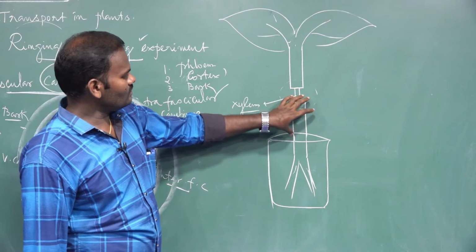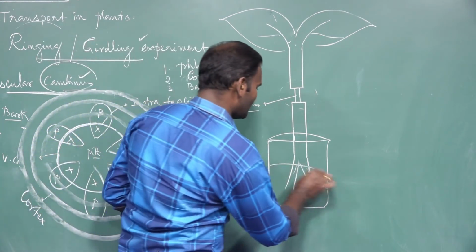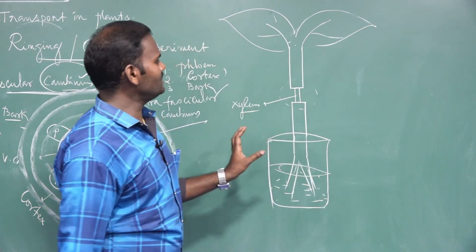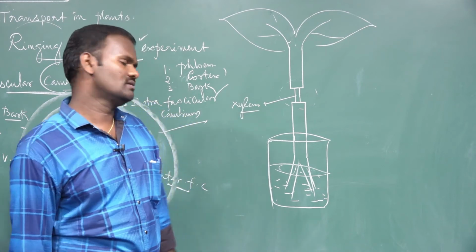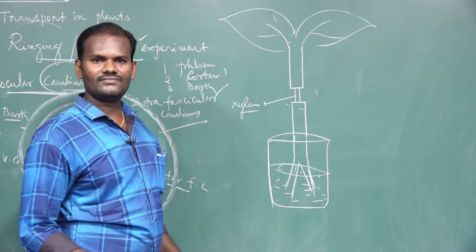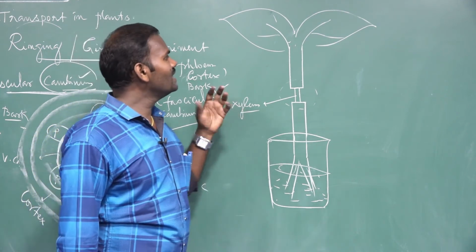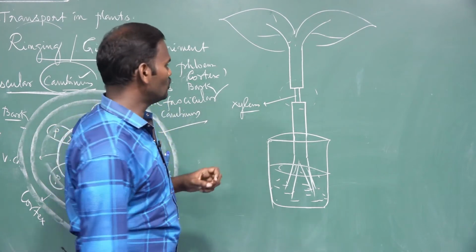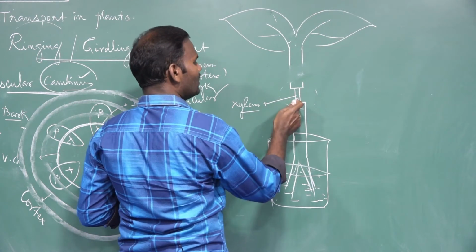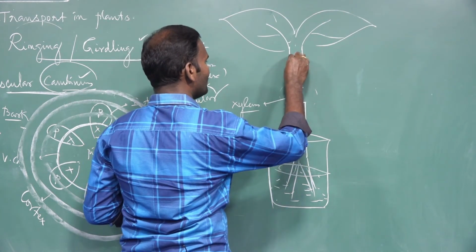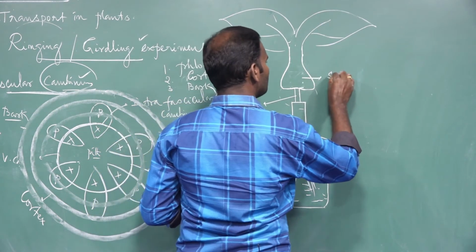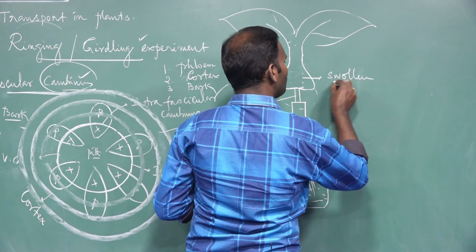This whole setup is kept in a beaker containing water, in bright sunlight for one day, or maybe 5 hours. After a regular interval of time, after 5 hours, we can observe that there is a swelling in the upper part of the ringing area. These are the swollen parts.